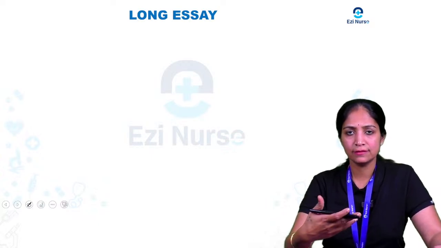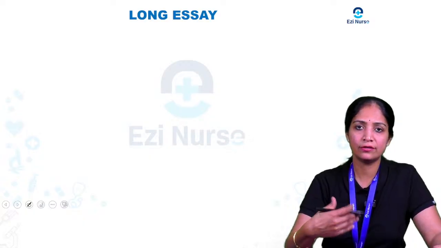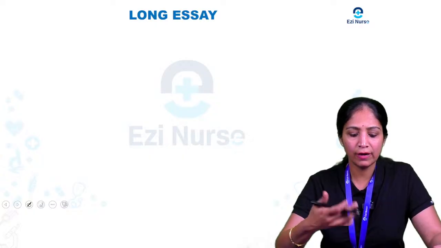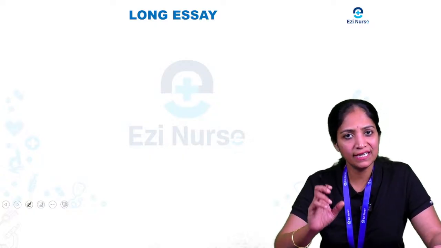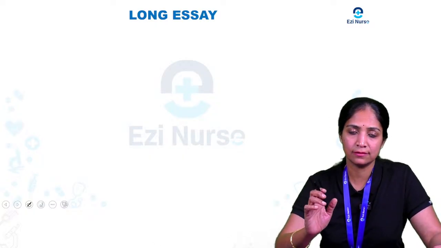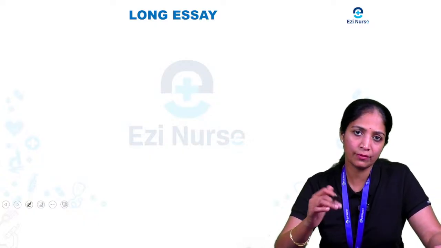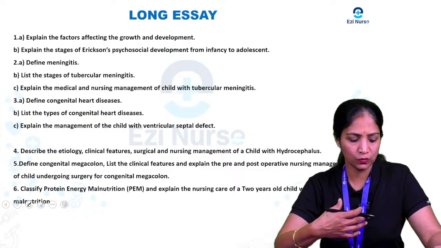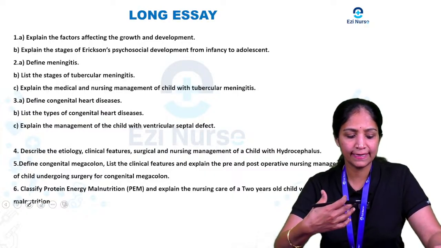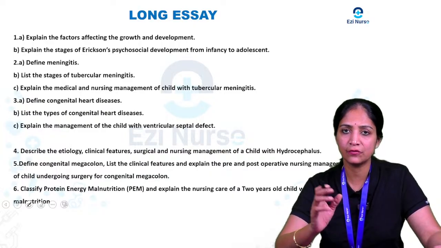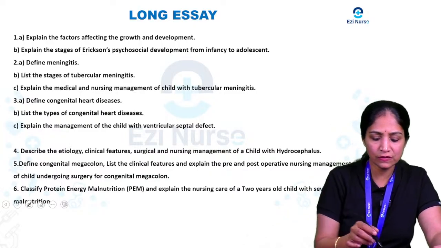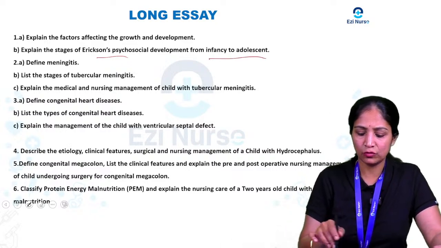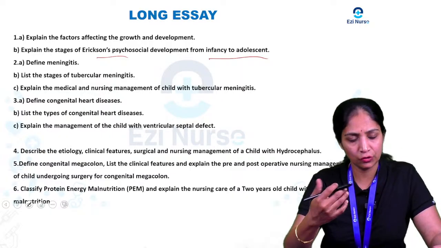So whatever I have discussed till now is about the same questions I discussed previously. Now I'm going to discuss the main important questions that will be coming for the long essay. So only the repeated questions I'm going to give you. The first question will be like this: explain the factors affecting growth and development, and the stages of Erikson's psychosocial development from infancy to adolescence. So if they're asking, you have to write the answer.